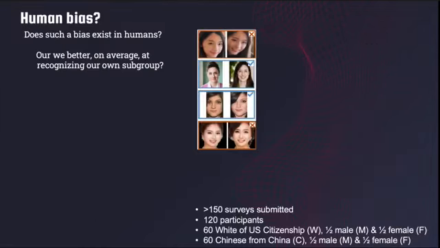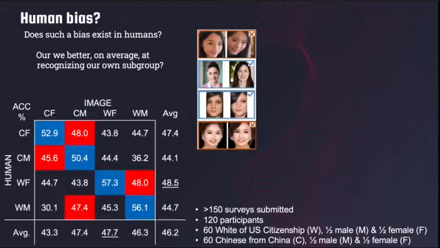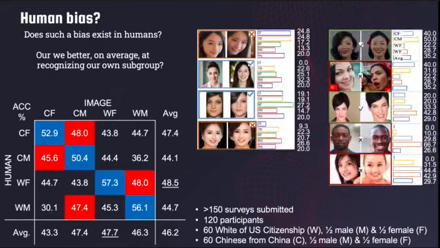We did conduct a human bias survey where we essentially honed in on the white Americans and the Chinese from China, and we wanted to see how well they discriminate against different groups by just those 4 subgroups. So we got a bunch of surveys, but we self-selected just those from the populations that we were going to control with. You can see here that certainly within the same subgroup there is favorability in perception, and look at the details in the paper for further explanation. And we hope that this serves as a basis for future experiments as well, ones that are more biologically based, spliced with psychology and computer vision.